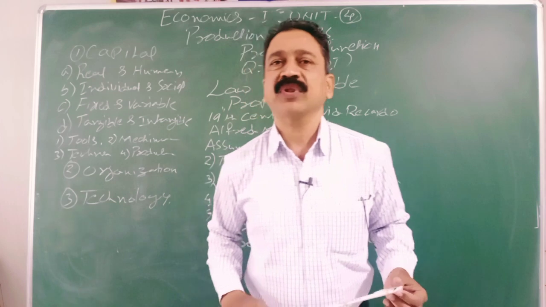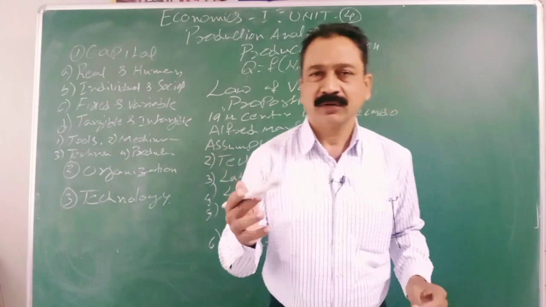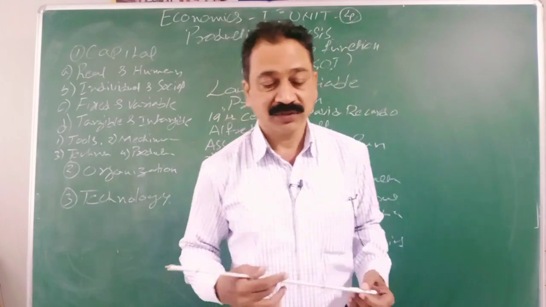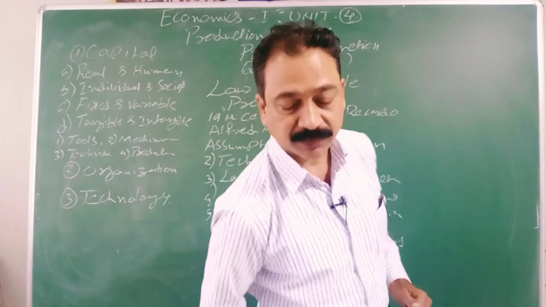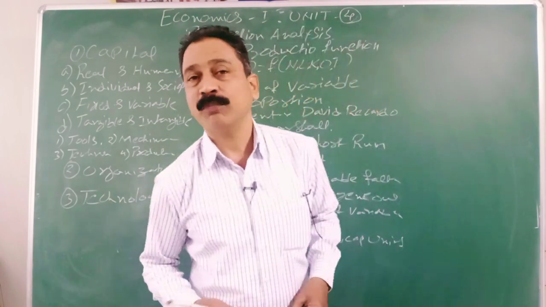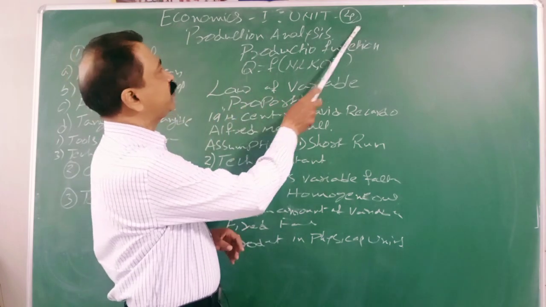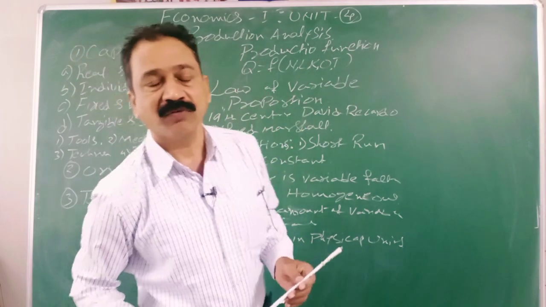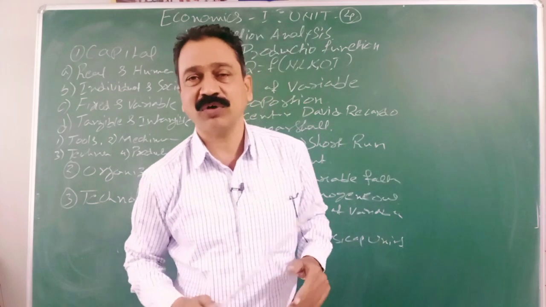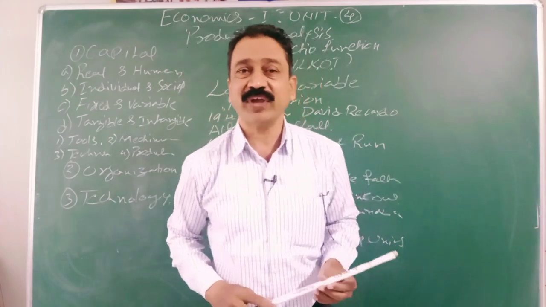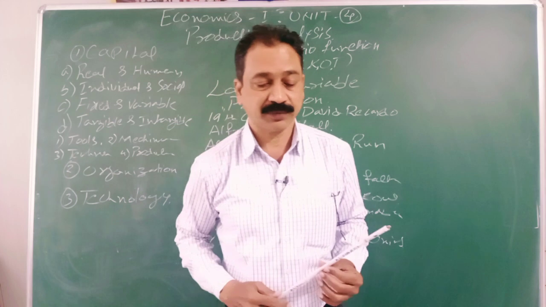Now today we are going to study first year economics, that is the fourth unit, production analysis. We have completed the first three chapters. Now in the fourth unit, yesterday we started with what are the factors of production.